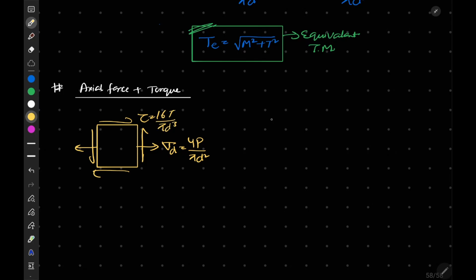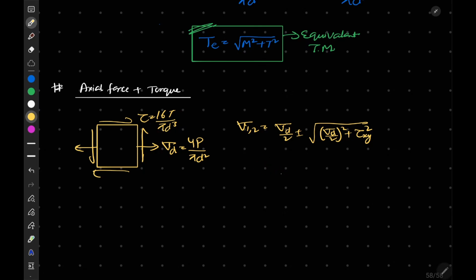So I can obtain sigma 1,2 is equal to sigma d by 2 plus minus square root of (sigma d by 2) square plus tau xy square. If I apply this I can obtain both principal stresses.